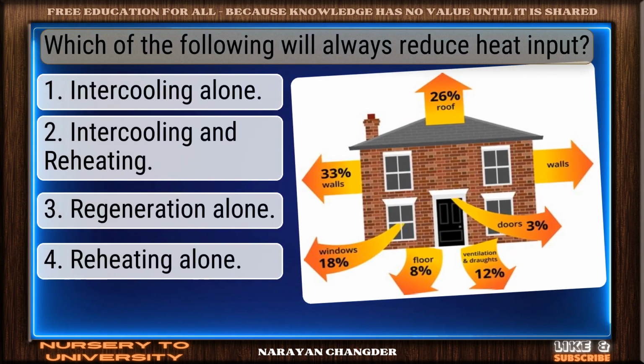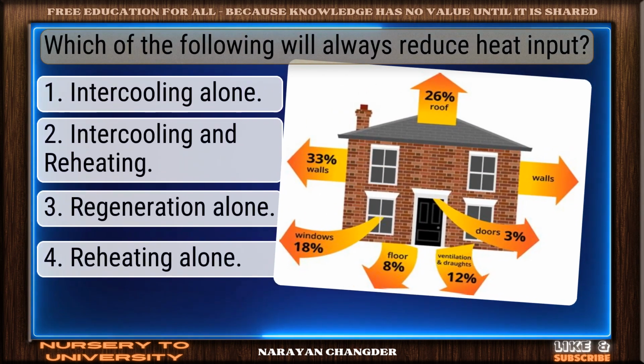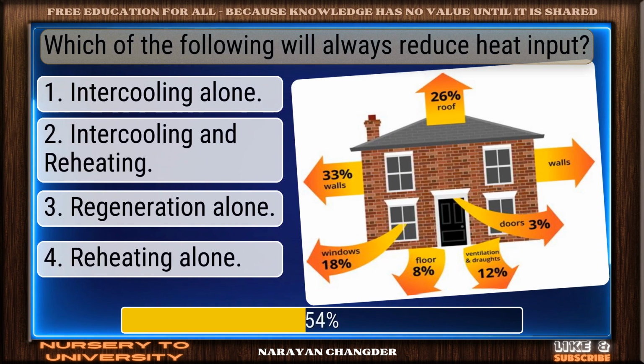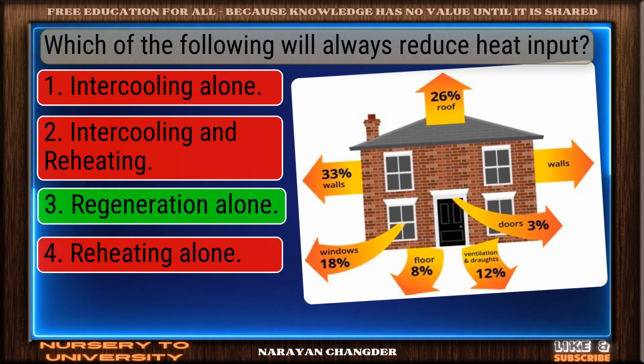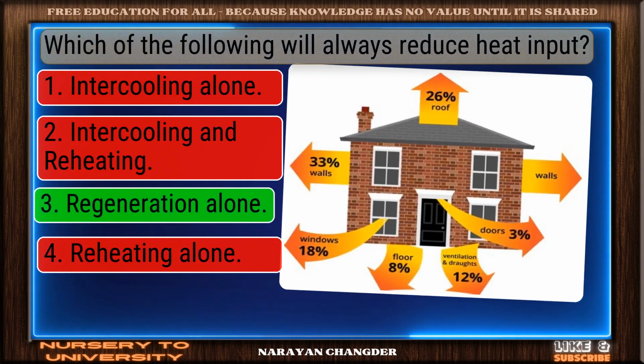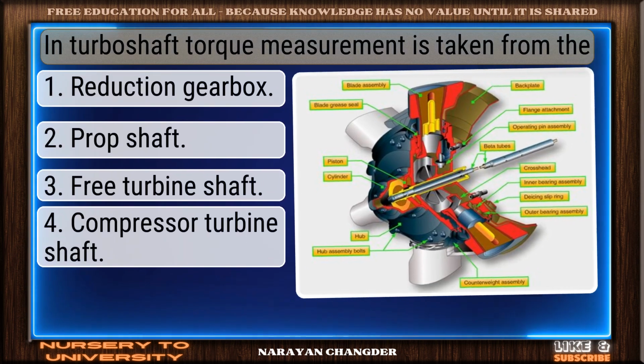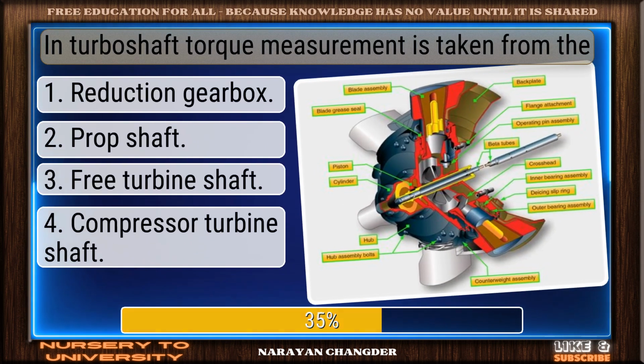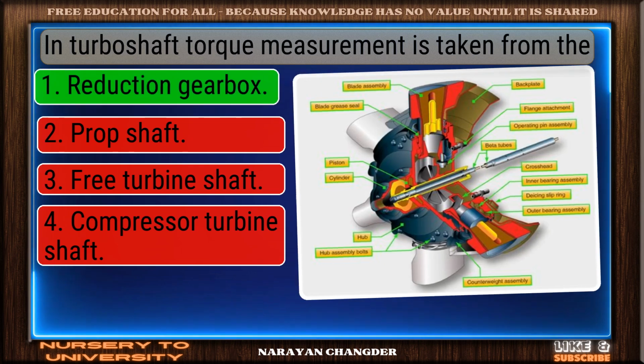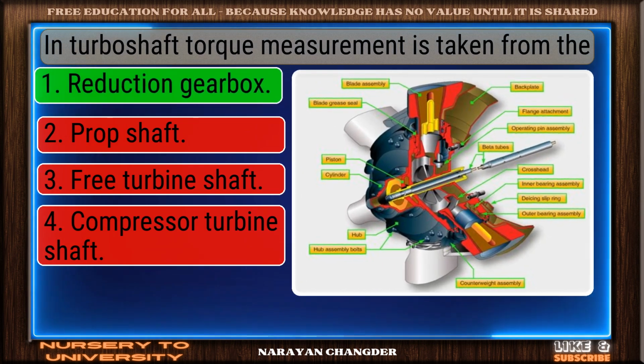Which of the following will always reduce heat input? You chose regeneration alone, and it is correct. In turboshaft, torque measurement is taken from the. Perfect. Reduction gearbox is the correct choice.